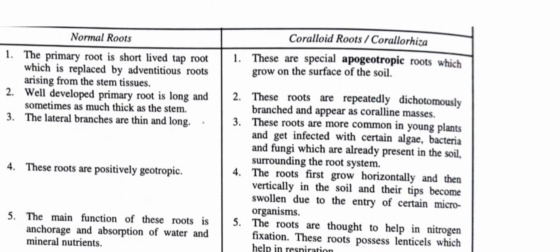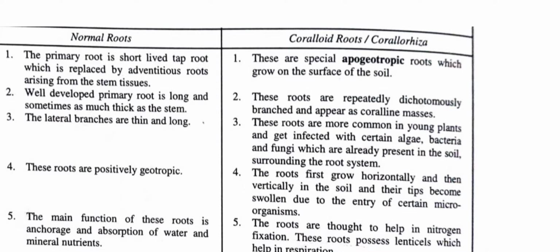Normal roots are well-developed primary roots. It is long and sometimes as thick as the stem, while coralloid roots are repeatedly dichotomously branched and appear as coralline masses. Normal roots have lateral branches which are thin and long.